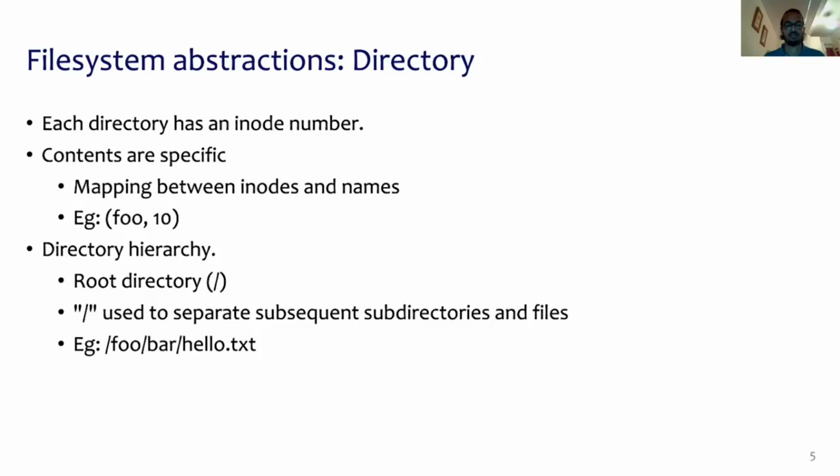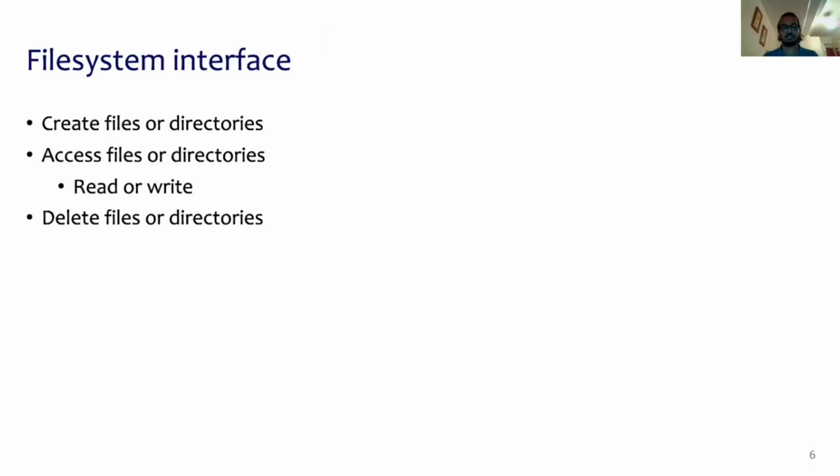A directory hierarchy is the organization of all files and directories in a tree-like structure. The directory hierarchy begins at the root, represented by a slash, and a slash is used to separate subsequent directories and files. So for example, here we have a file called hello.txt which is located inside a directory called bar, which is in turn located inside a directory called foo, and this is how you would represent hello.txt using its absolute path notation. Next, let's look at the file system interface.